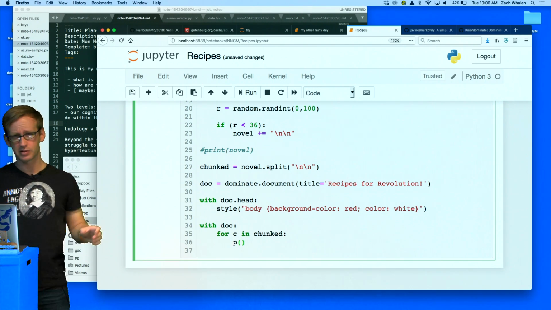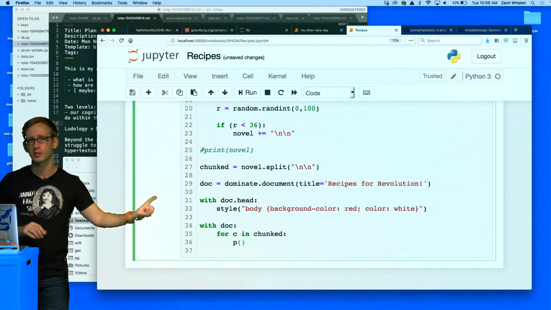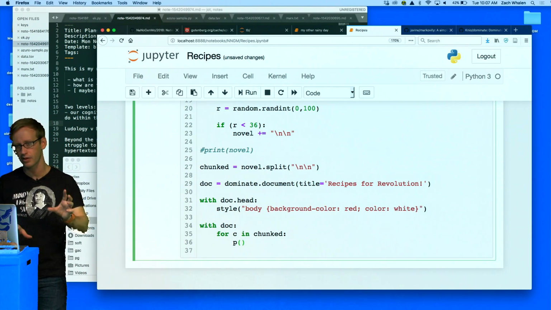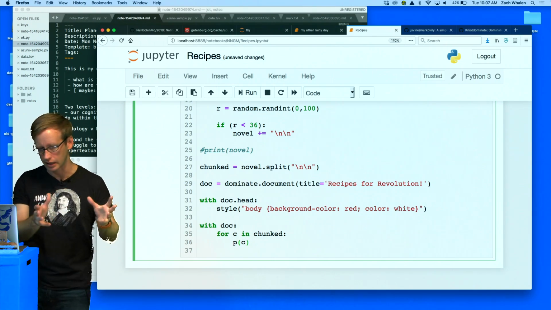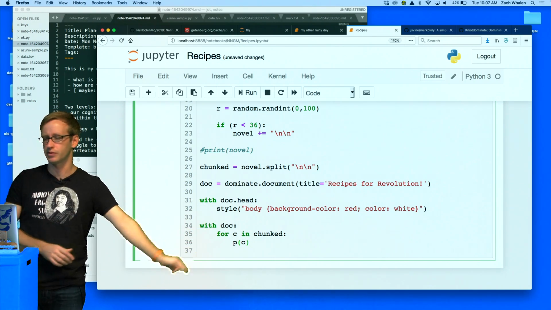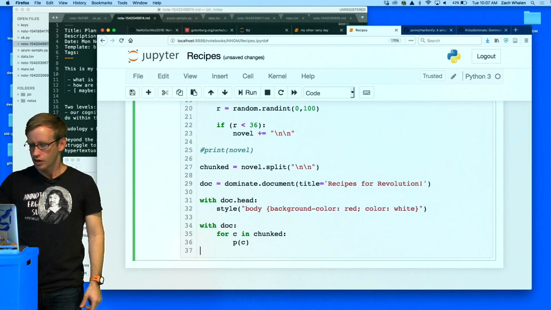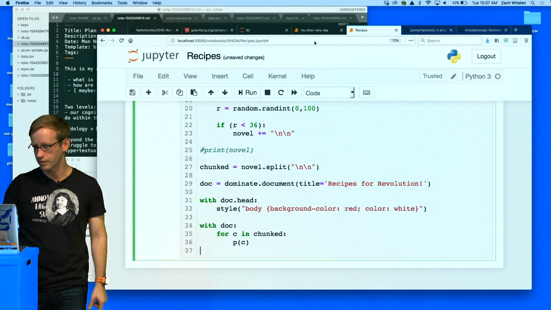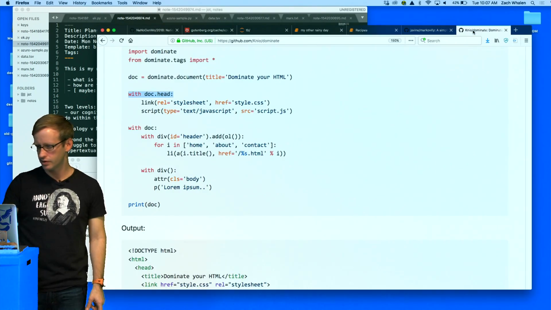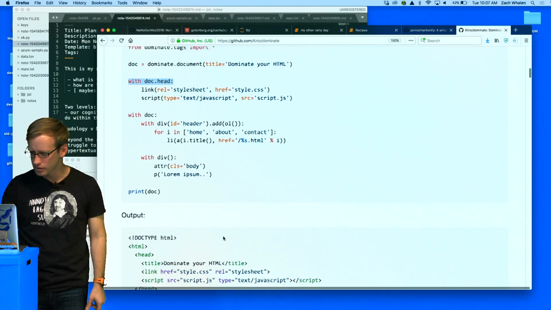Now I'm going to use P, which is a special function that comes from dominate. This is going to make a paragraph with the content that I pass to it, which is just the chunk, which I'm using with this temporary variable C right there. So I think right here, this should construct my HTML document the way that I've got it. Let's find out.